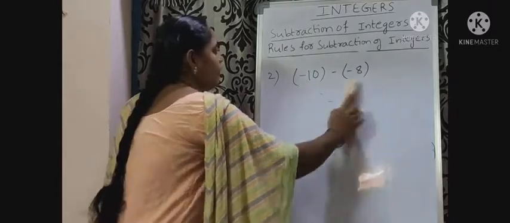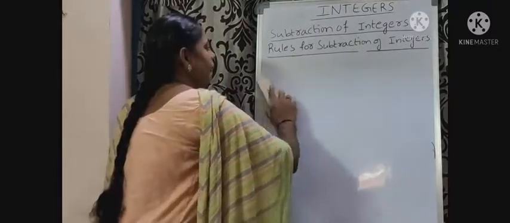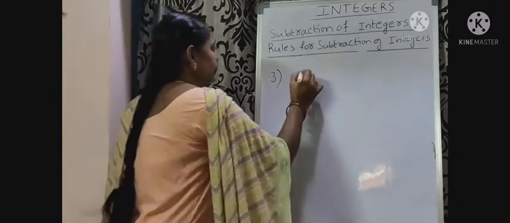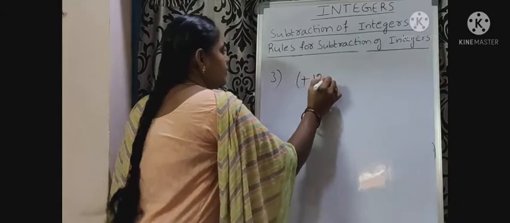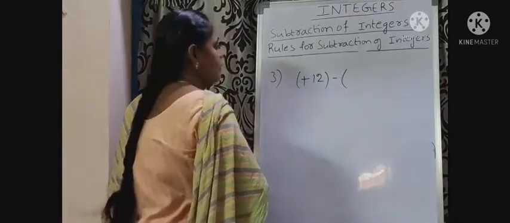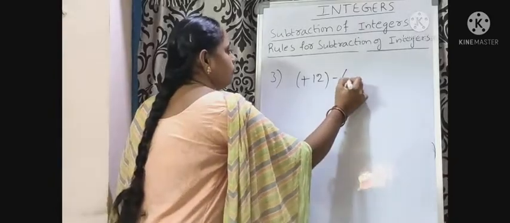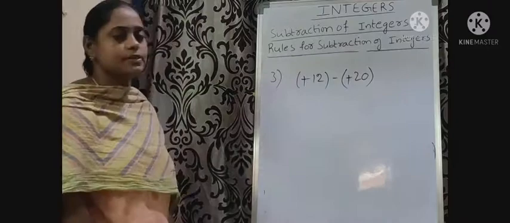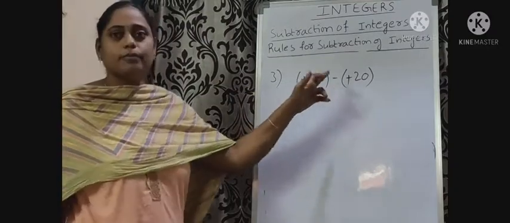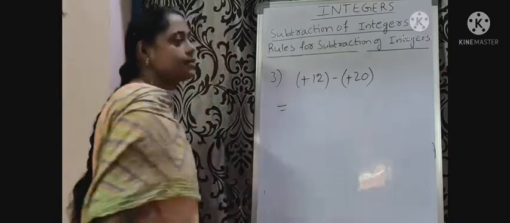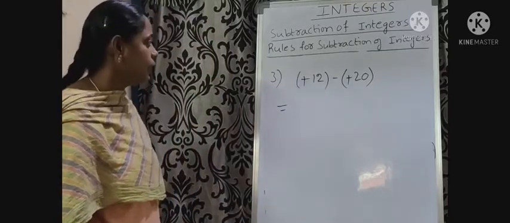Let us see one more example. Plus 12 minus of plus 20. How can we do this? What is step 1?